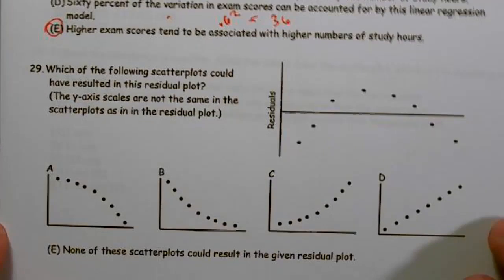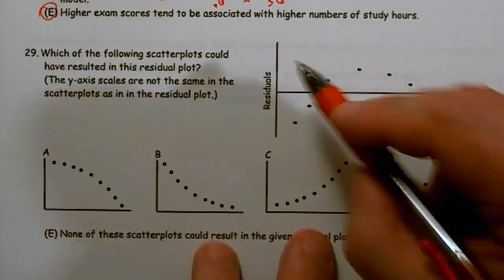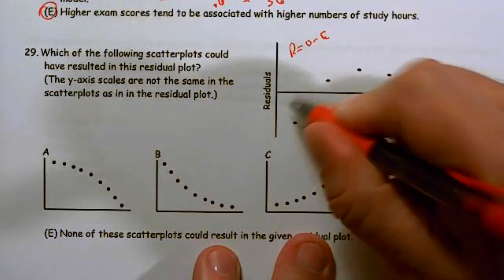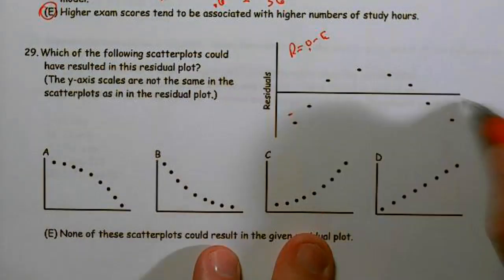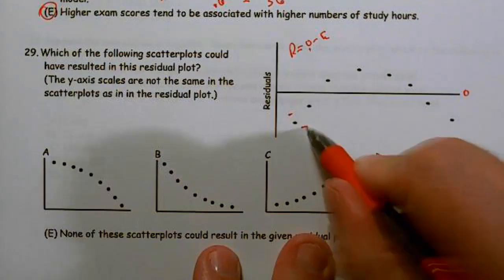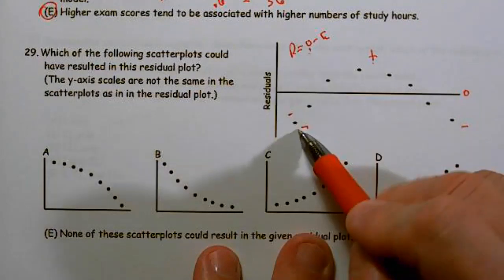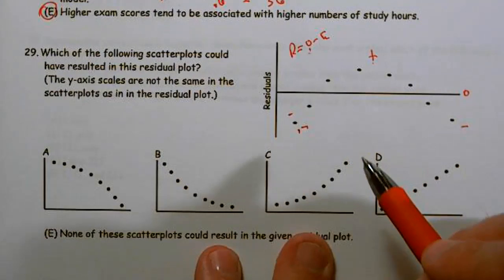I have no reason to suspect that this will show up, but this would be number 29, a question that I would definitely think is a very fair type of question to show up on an exam. So here, remember residuals equal observed minus expected. So if I have a negative residual, and I know it's negative because this is below the line, this is below the 0 line, so this is negatives and these are positive, my observed must have been less than my expected.